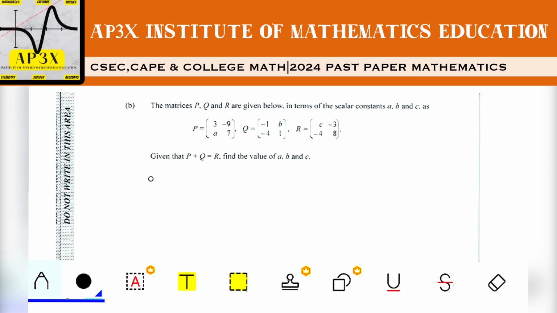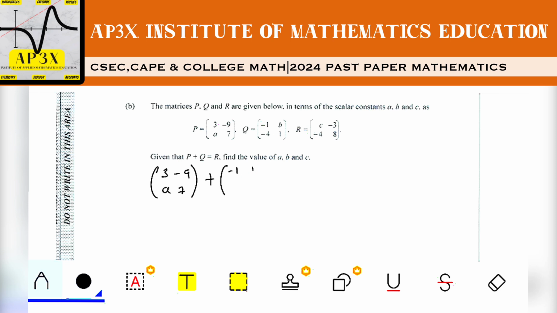All right, so we're going to write down our matrix P here, which is 3, -9, A, 7. We're going to add that to matrix Q, which we have here to be -1, B, -4, 1. And we're going to equate that to the matrix R based on the conditions given to us here, which is C, -3, -4, 8.